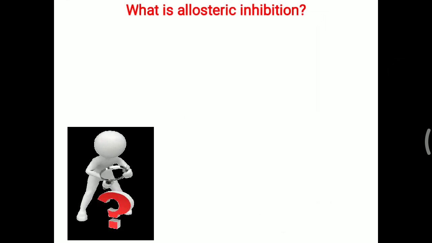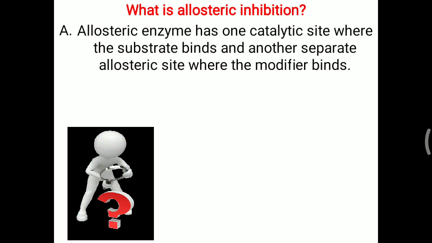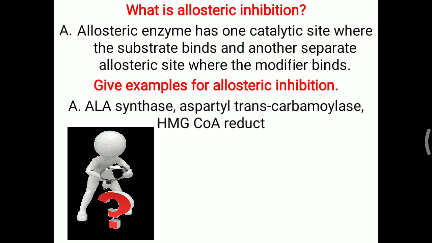Further viva question: what is allosteric inhibition, or sometimes called allosteric regulation? An allosteric enzyme has one catalytic site where the substrate binds and another separate site, called the allosteric site, where the modifier molecule binds. That is called allosteric inhibition. Give examples of allosteric inhibition. ALA synthase, aspartyl transcarbamylase, HMG CoA reductase, these are examples of allosteric inhibition.